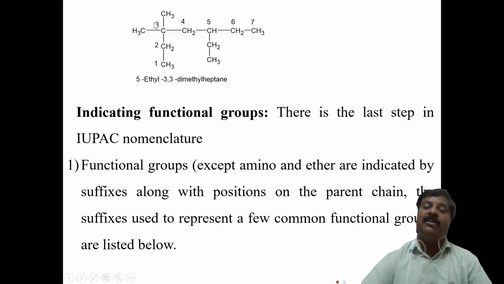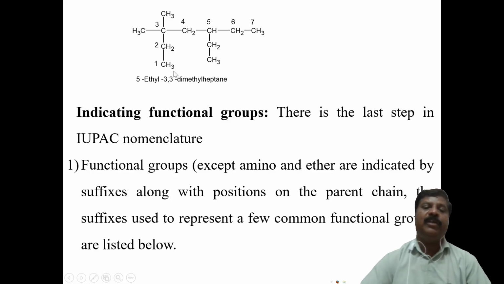Di comes first in alphabetical order before ethyl, but therefore "di" should not be considered. You only have to consider it as a methyl group. Therefore, here it is 5-ethyl, 3,3-dimethyl, and that is a 7 carbon atom chain. Therefore, heptane is the name of this compound.